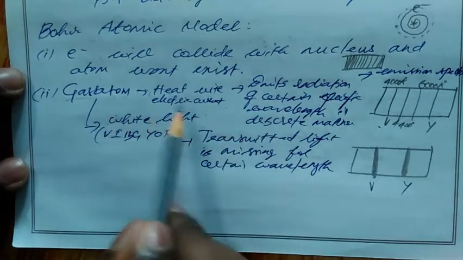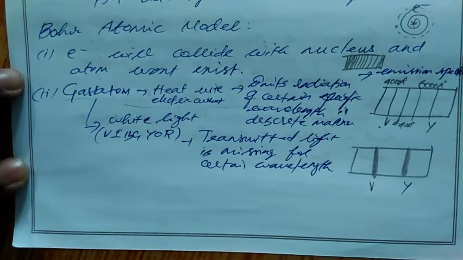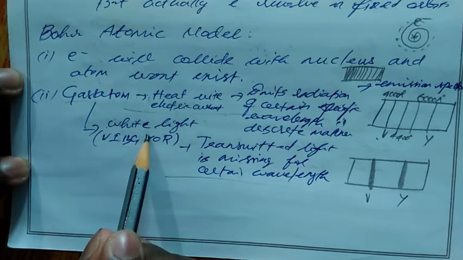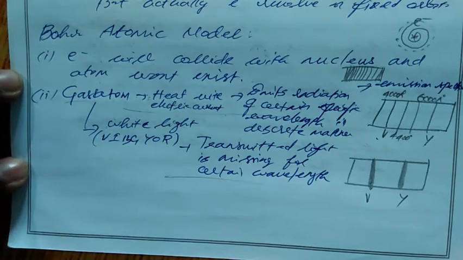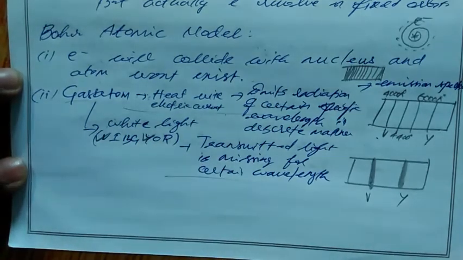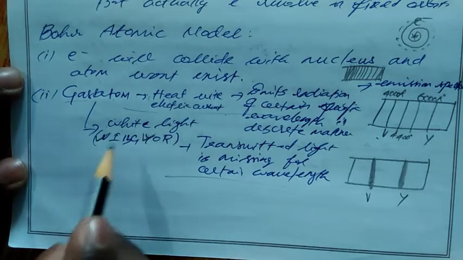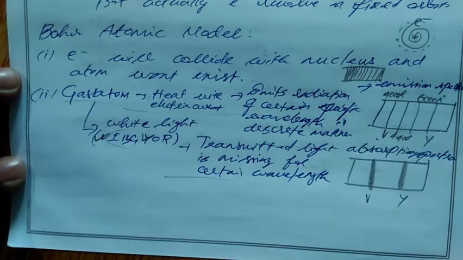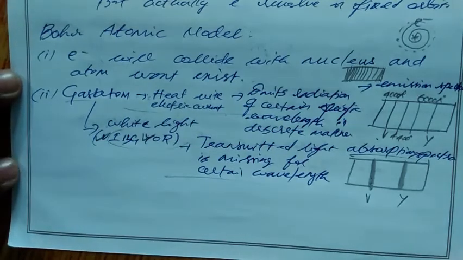The previous process emits light, but this process absorbs light. The gas atom absorbs violet and yellow, for example, and transmits all the remaining colors. That's why this is the absorption spectrum.